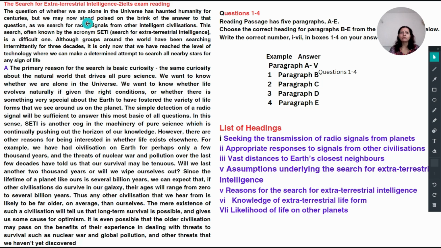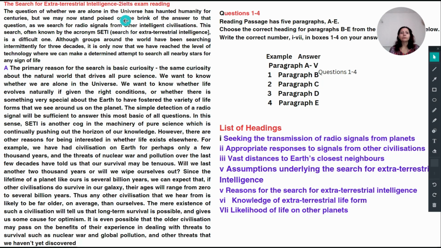The question of whether we are alone in the universe has haunted humanity for centuries, but we may now stand poised on the brink of the answer to that question. You can read this introduction. You will get the meaning of this passage.